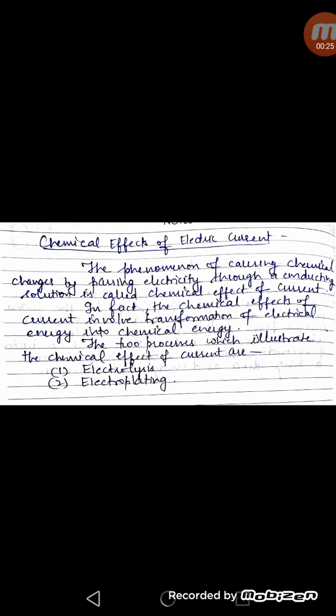It means whenever current passes through a solution and some chemical changes take place, that is called the chemical effect of electric current. The two processes which illustrate the chemical effect of current are electrolysis and electroplating. In today's video I will explain the electrolysis process.